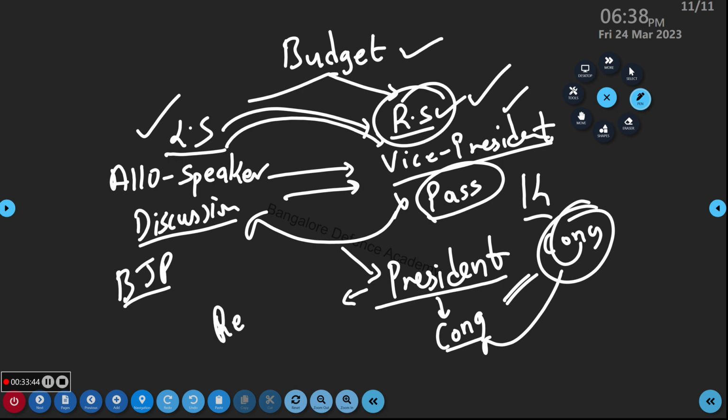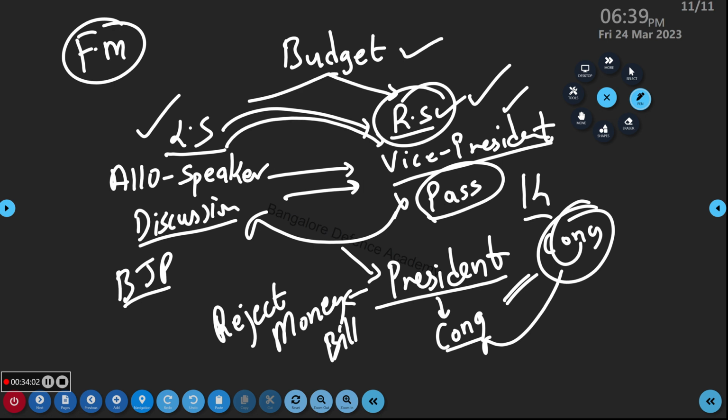The president will read it and say it is okay. So who gave the permission? The president gave the permission. Now the finance minister is happy. Wow, I got the first success. The president is accepting. Now on February 1 the budget started. The finance minister read the budget. Now the budget is passed in Lok Sabha. It goes to which Sabha? Rajya Sabha. How many days can they keep it? 14 days or 2 weeks. And then it will go to whom?